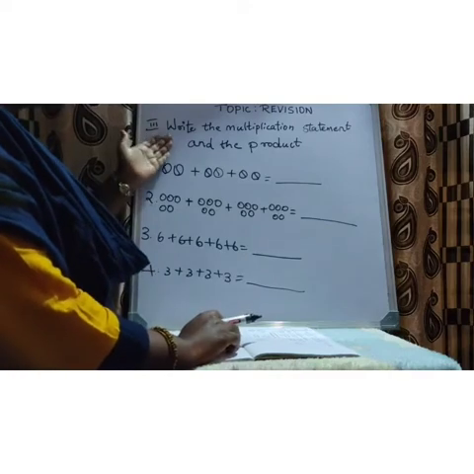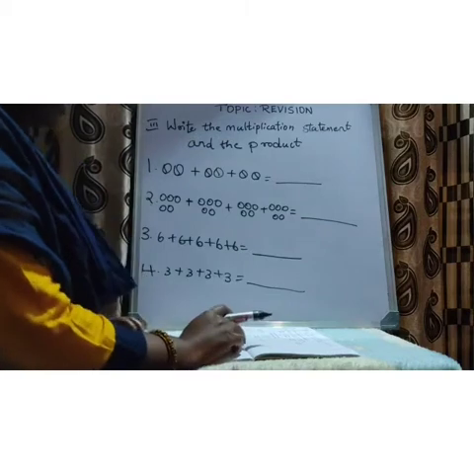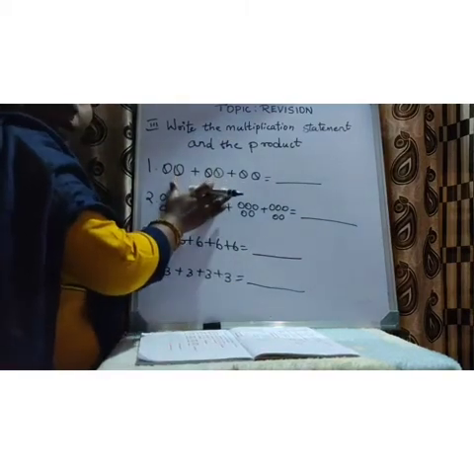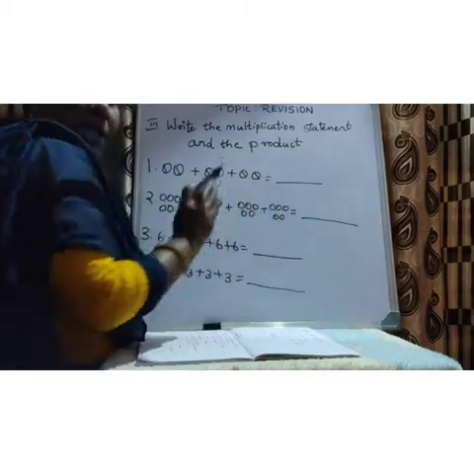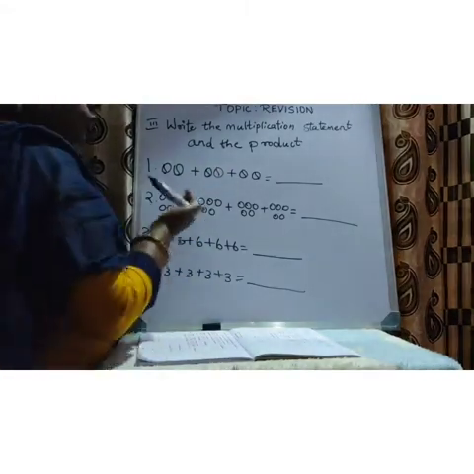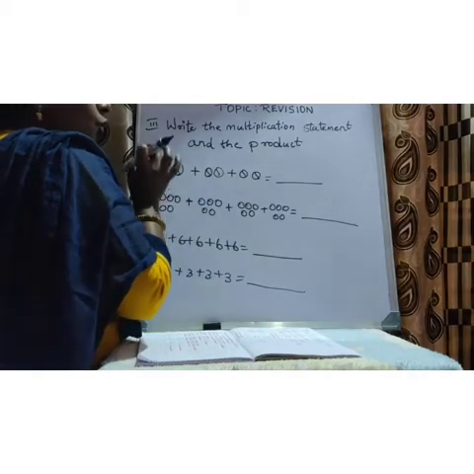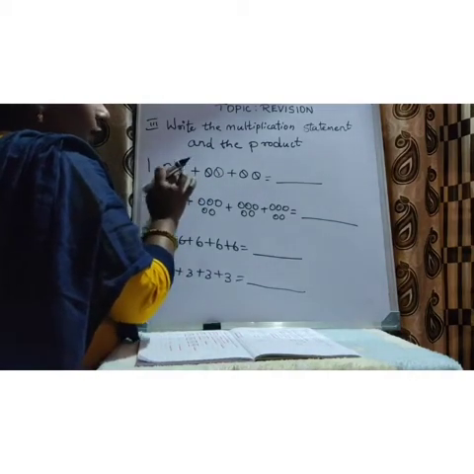Next is write the multiplication statement and the product. You have to see the picture and write the multiplication statement accordingly. First count the number of things in a group. 1, 2.